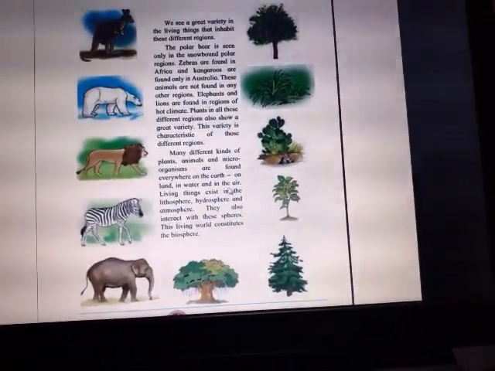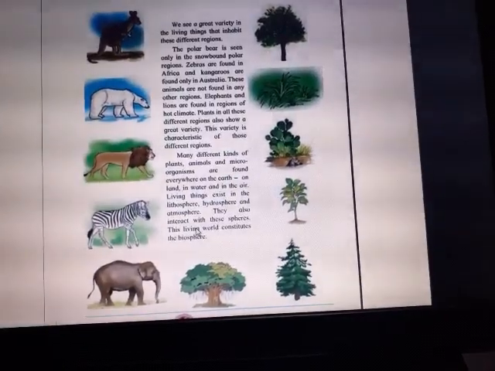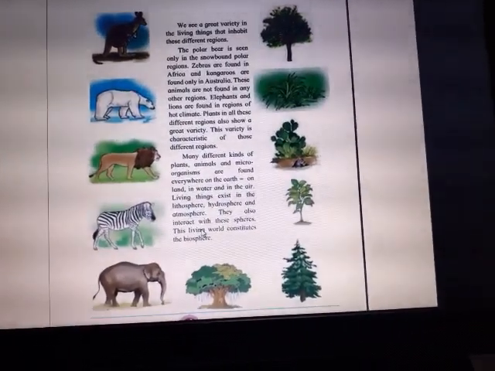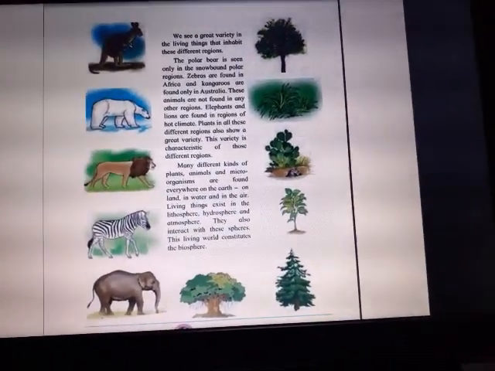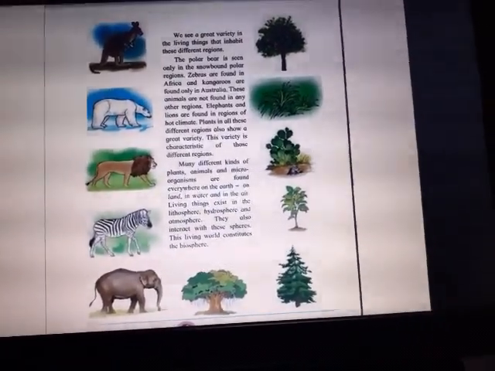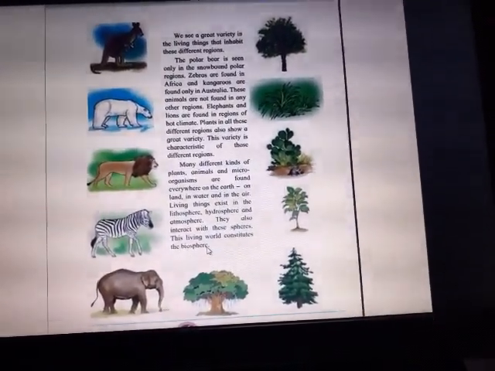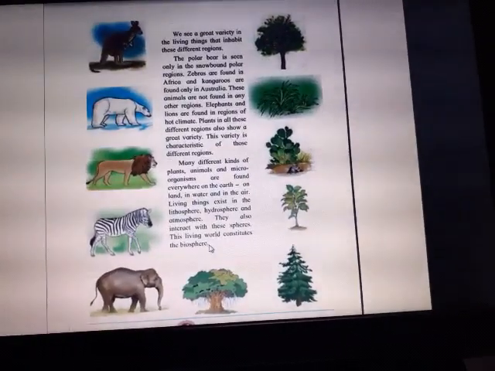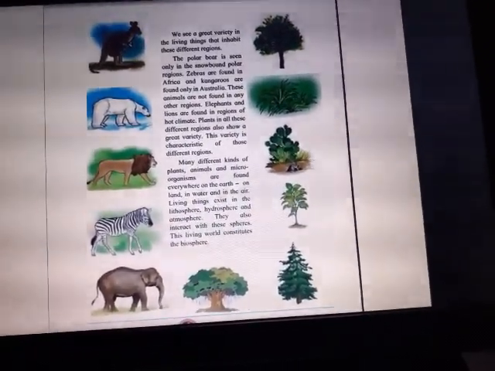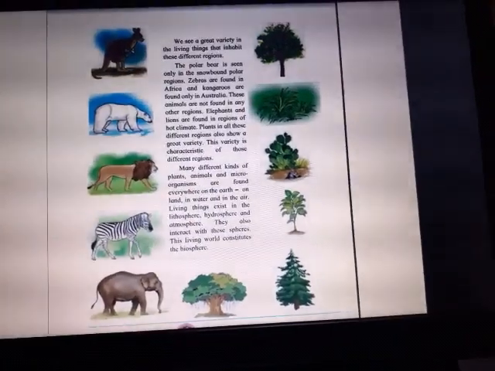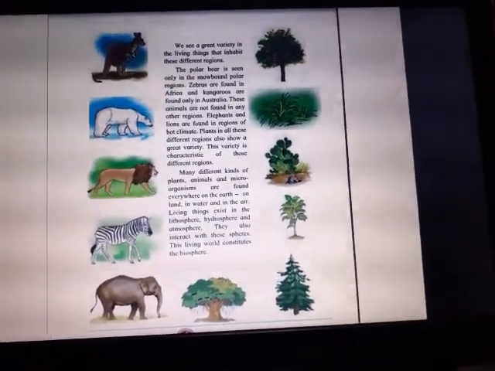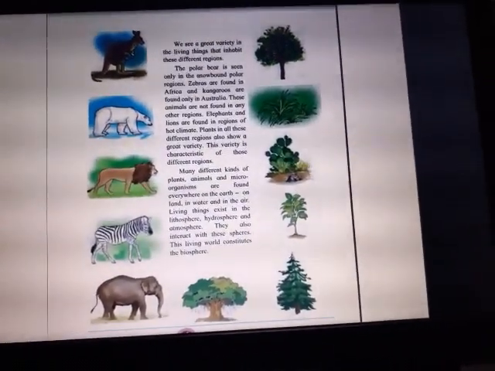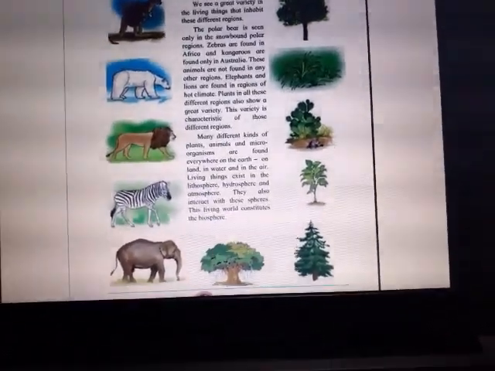They also interact with these spheres. This living world constitutes the biosphere. So all these living things, plants, animals, worms, insects, are included in the biosphere.